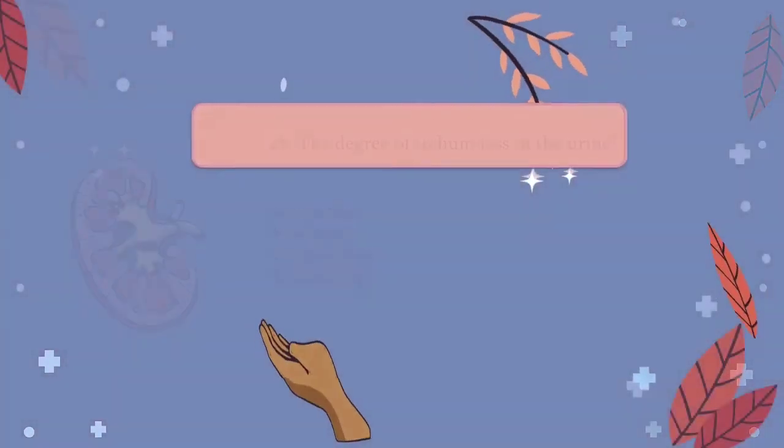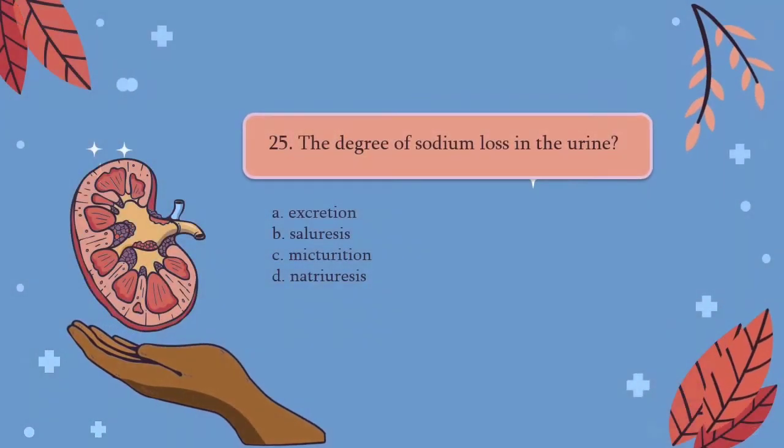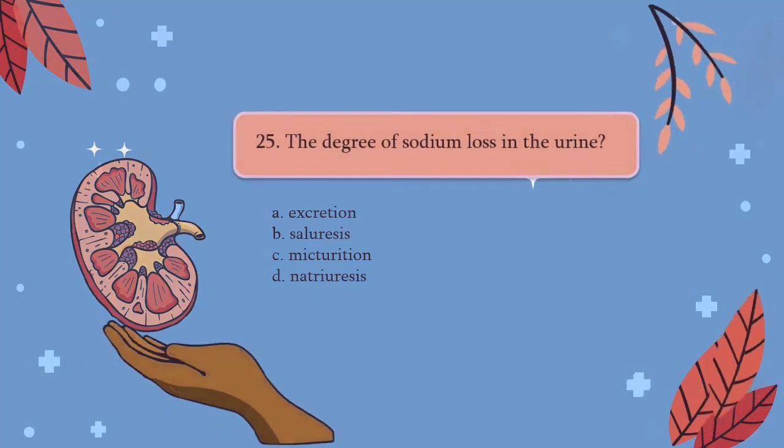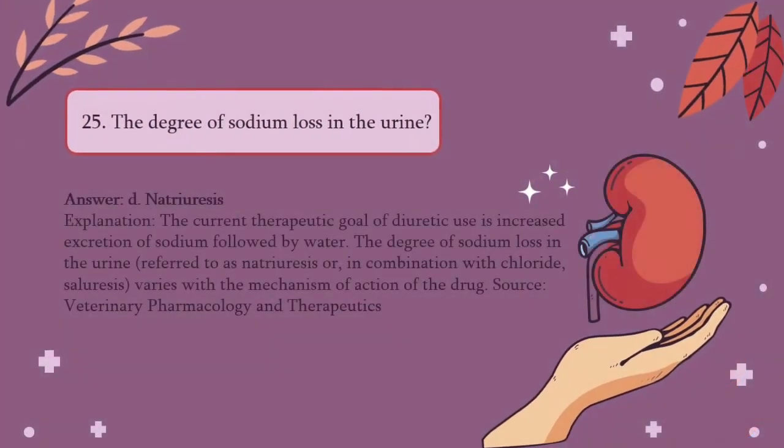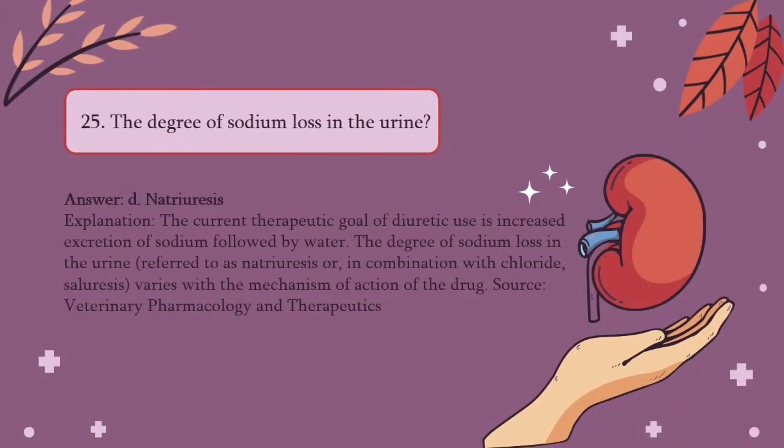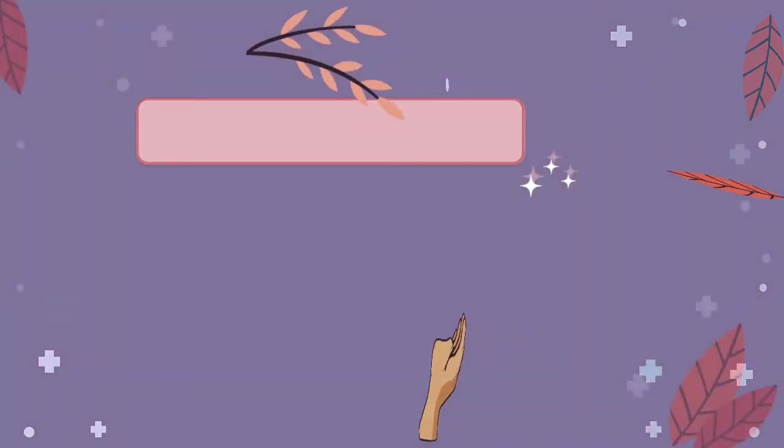For question number 25, we have the degree of sodium loss in the urine? A. Excretion. B. Saluresis. C. Micturition. D. Natriuresis. The answer for that would be D. Natriuresis, because the degree of sodium loss in the urine is also referred to as natriuresis.